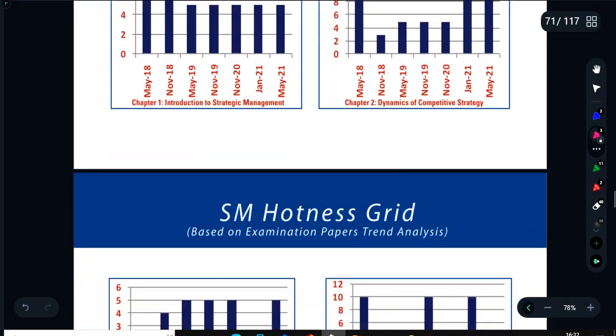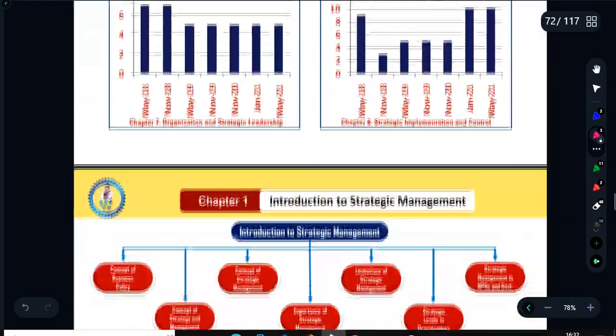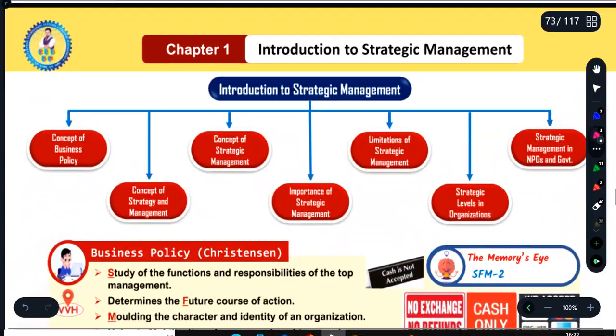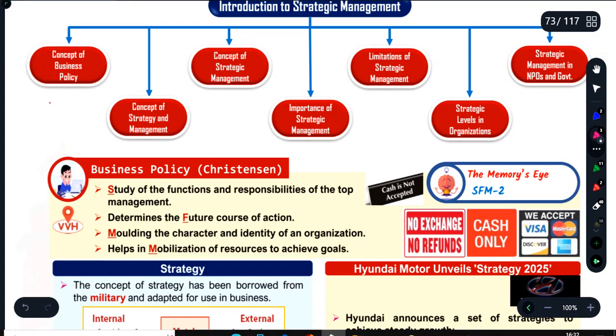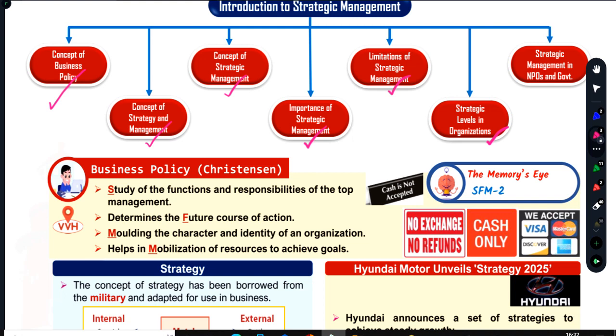So let's get started. Here you will get the summary also, chapter wise trend analysis, that in which attempt how many questions have been asked from which of the chapters. So we get started with chapter number 1, introduction to strategic management. In it, we have core concepts like business policy, concepts of strategy and management, concept of strategic management, importance, limitations, levels of strategic management, and strategic management for not-for-profit organizations or government. Very important. And I have also marked very hot questions in this.